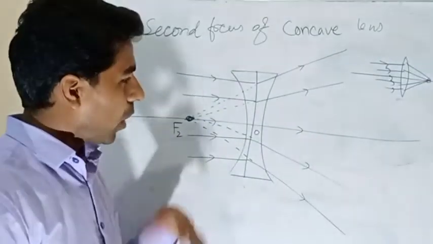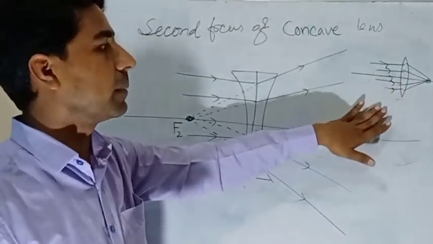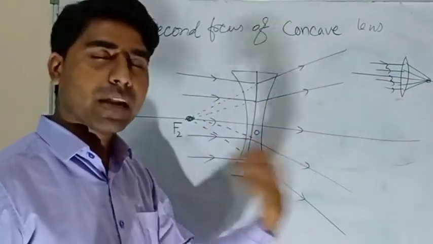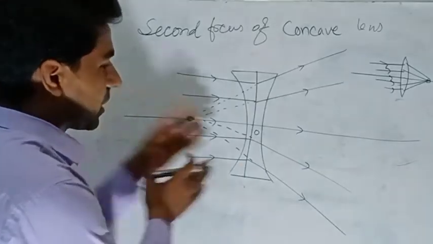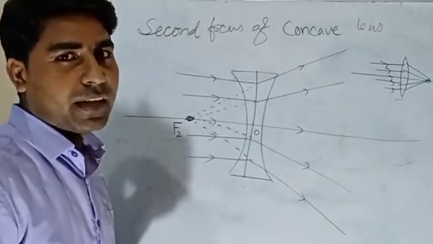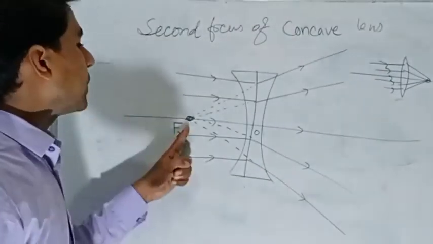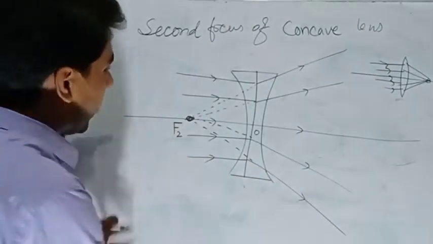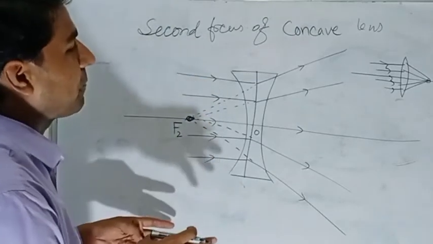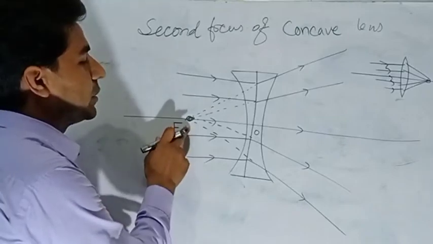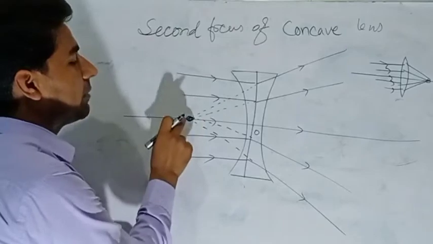But what will the definition be now? In the convex case, if the rays are coming parallel, wherever they meet after refraction, that point is called the second focus. But here, the rays coming parallel have diverged after refraction. So the definition is, it is the point on the principal axis from which, when the rays are coming parallel to the principal axis, after refraction they appear to have started.